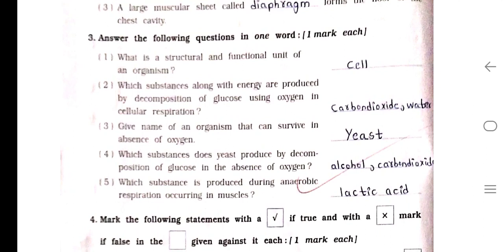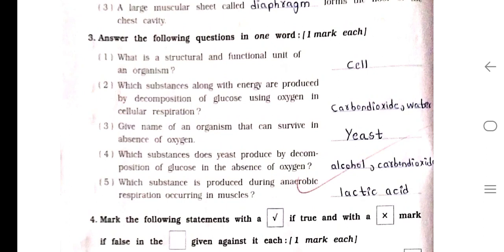Question number 3. Answer in one word. Number 1. What is the structural and functional unit of an organism? So the answer is cell. Number 2. Which substances along with energy are produced by decomposition of glucose using oxygen in cellular respiration? Answer is carbon dioxide, water. Number 3. Give the name of an organism that can survive in the absence of oxygen.